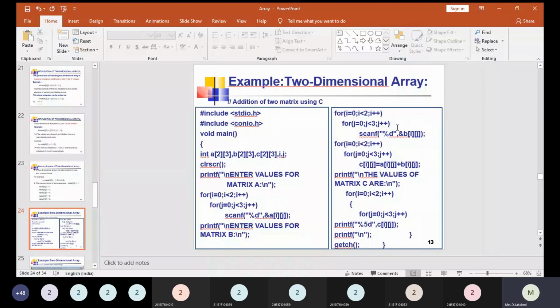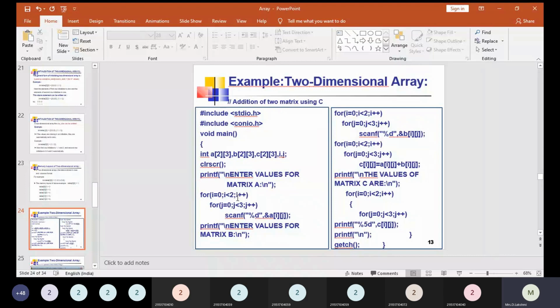Having this row and column index, we can access a particular element of that location. So here we have two looping statements: for i equal to 0, i less than 2, i plus plus, since the index starts with 0. Again, for accessing the column-wise value, we need for j equal to 0, j less than 3, j plus plus. So scanf for the 0,0 location gets the first value, the 0,1 location gets the second value, and the 0,2 location gets the third value.